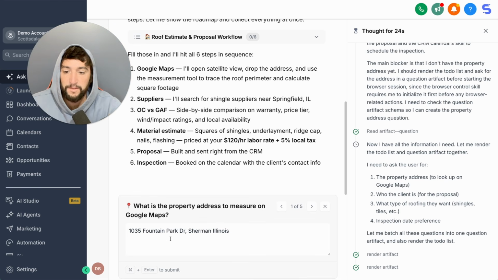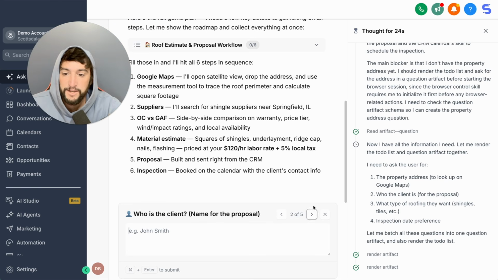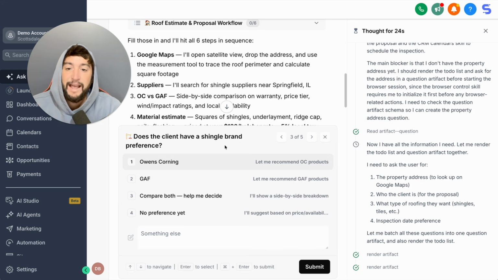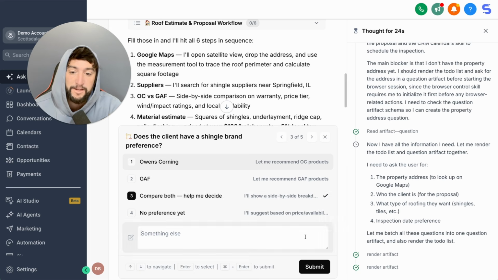So let me find a random address real quick. I'll find something on Zillow. There we go, I found one on Zillow for sale. We're gonna go to the next one. Who's the client? We're just gonna say me. Next it says, does the client have a shingle brand preference? For this, we're gonna say compare both. I want both prices.